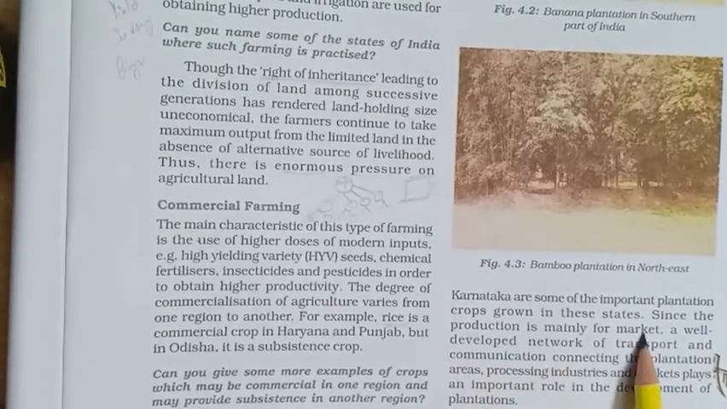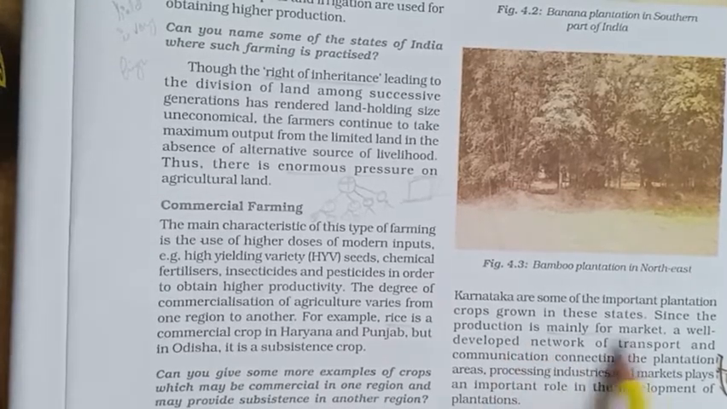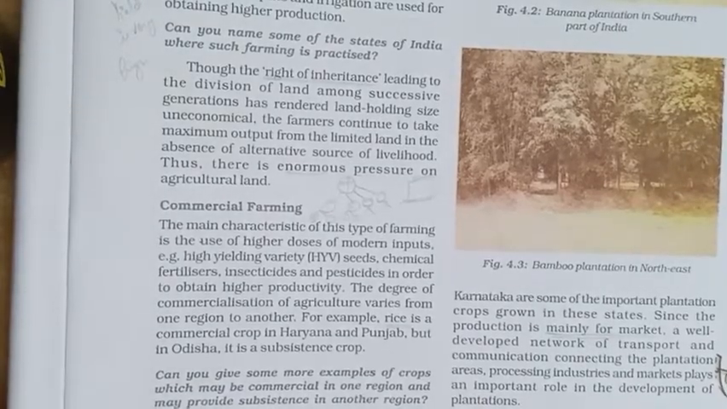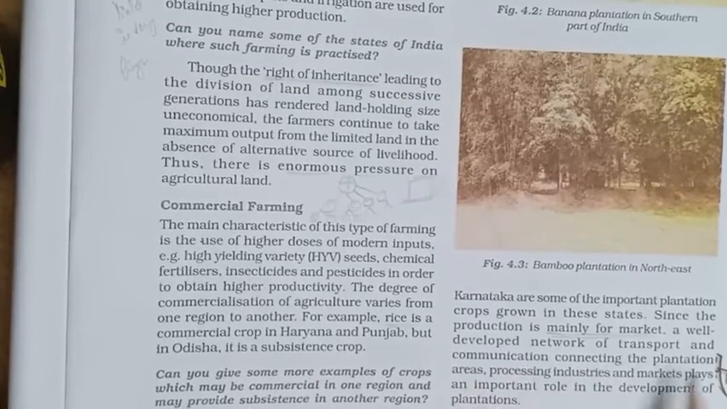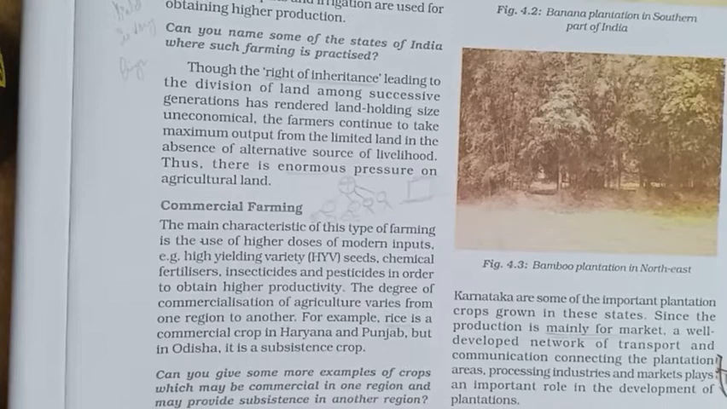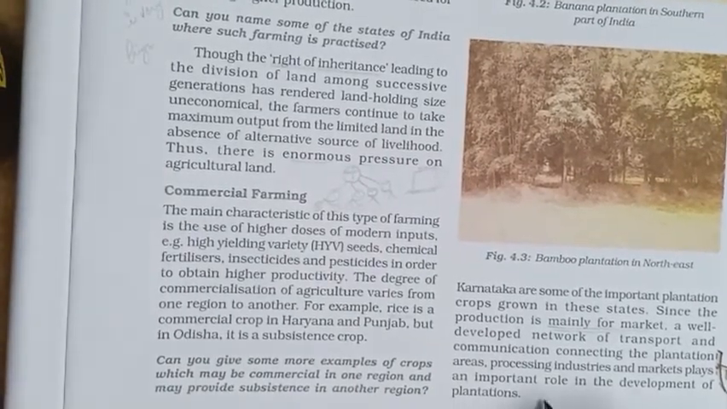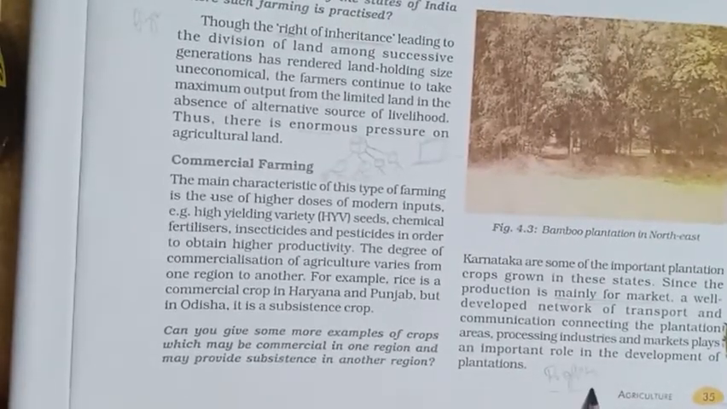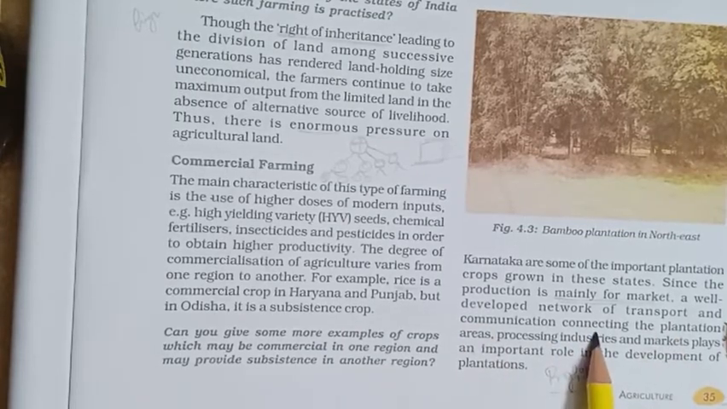Since the production is mainly for the market, as I told you, they are not doing subsistence farming, they are doing commercial farming. So mostly the production is for the market. A well-developed network of transport and communication connecting the plantation areas, processing industries and market plays an important role in the development of plantation. Commercial farming is done for earning profits. That's why a well-developed network of transport and communication is needed.